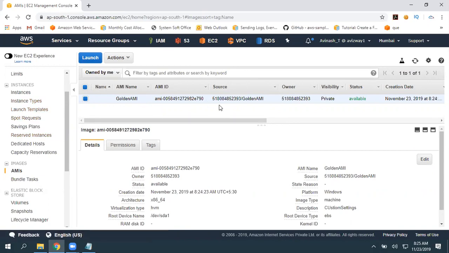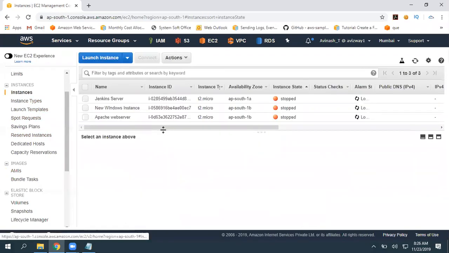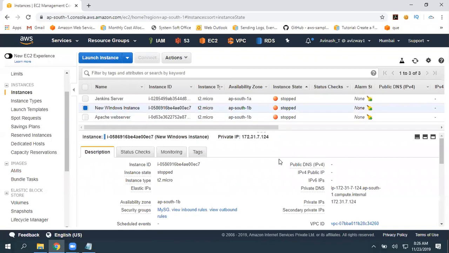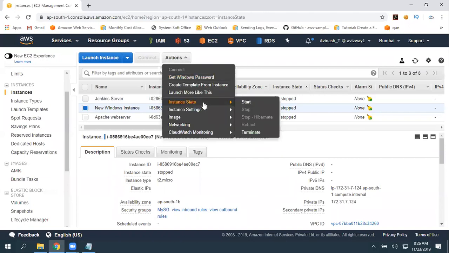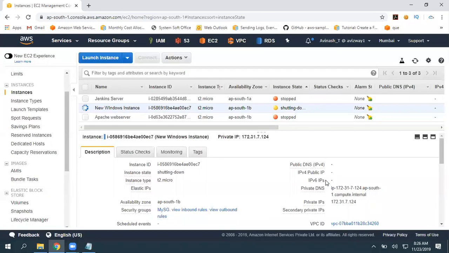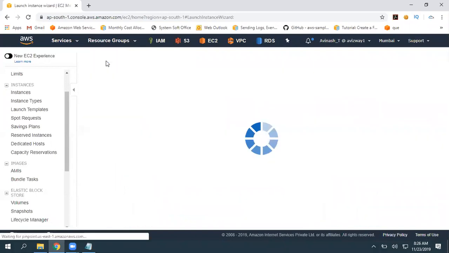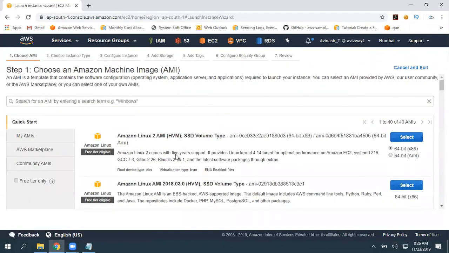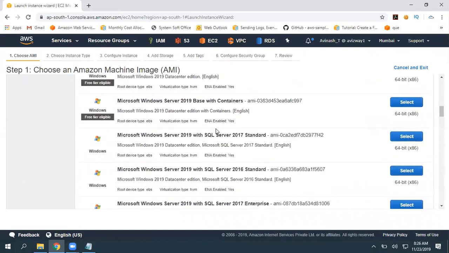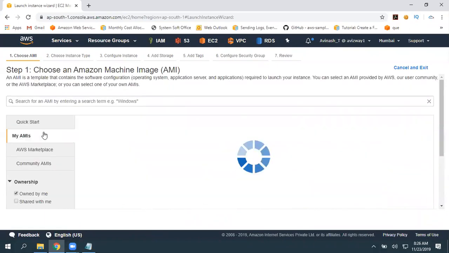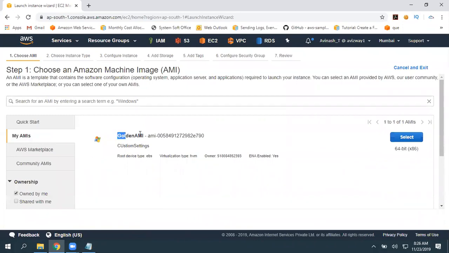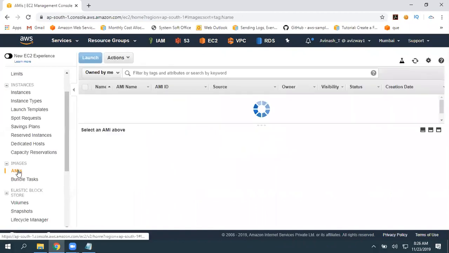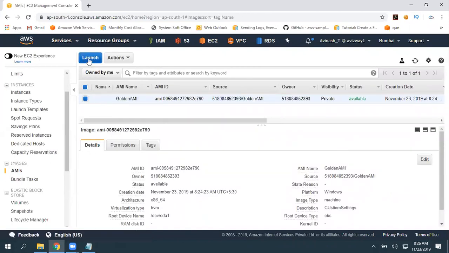Now the instance image creation, the golden AMI creation, is completed. Now if I want to keep this instance, I can keep it or I can terminate it. I really don't require that, so I'm going to terminate this. Now when I'm launching an instance, these are the plain or brand new AMIs. Here under My AMIs, you can see your golden AMI. You can select this, or else we can navigate to the AMI page, select it and click on launch.